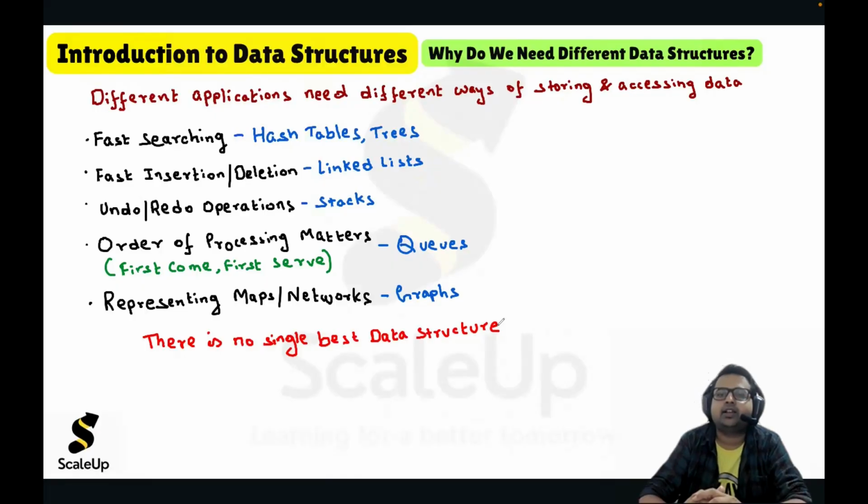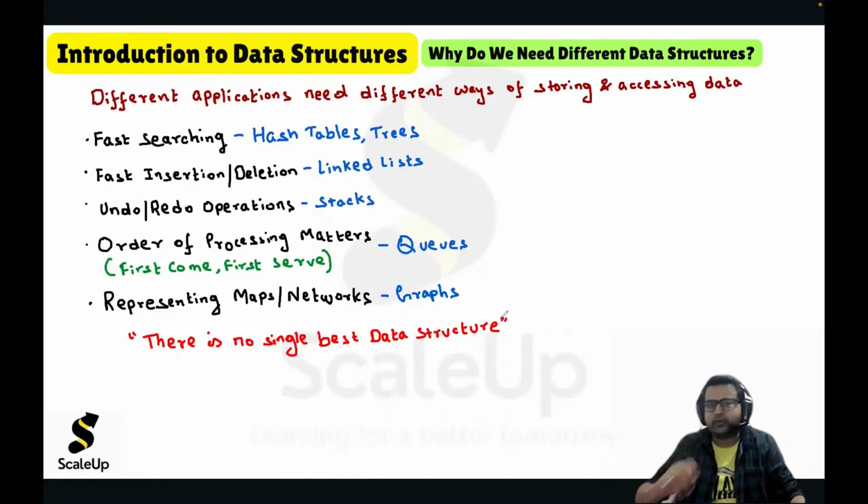Why can't a single data structure be used to solve all kinds of problems? That is not possible. There is no single best data structure to solve all the problems. For different applications, we have to use different data structures.